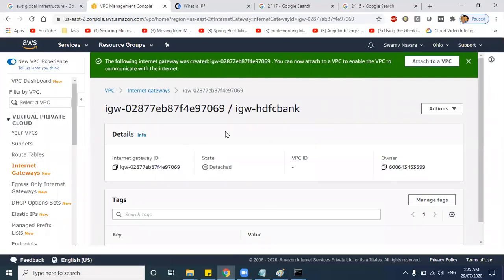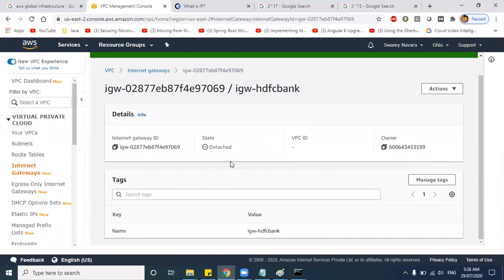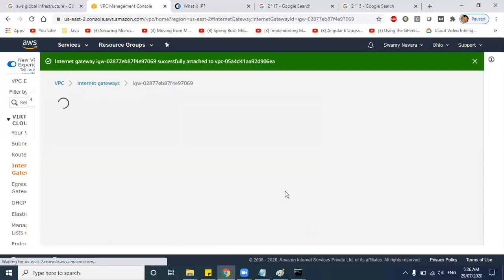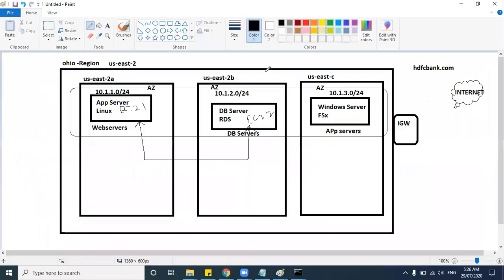Just create internet gateway. Actions. You need to attach this gateway to HDFC Bank VPC. Correct? So you are creating a gateway, but you should tell, right, for which VPC you are going to attach. So we are creating this for this particular VPC.